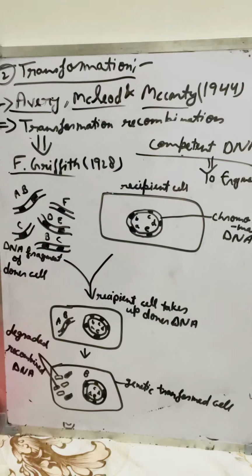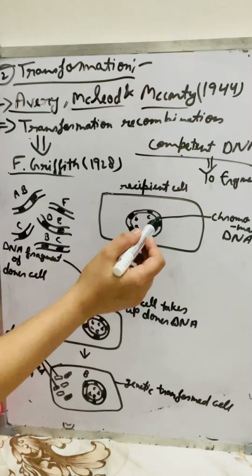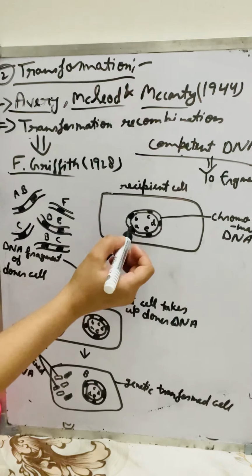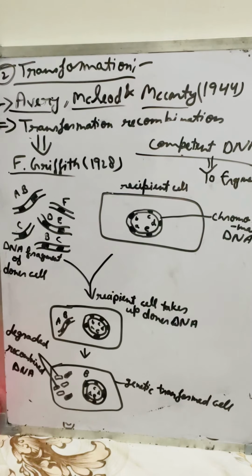The donor cell has DNA fragments, which I write in capital letters A, B, C, D, E, F. In the recipient cell, there is chromosomal DNA, which I show in small letters a, b, c, d, e. The foreign DNA enters because of the capability of competent cells, taking outside DNA from another bacterial cell.